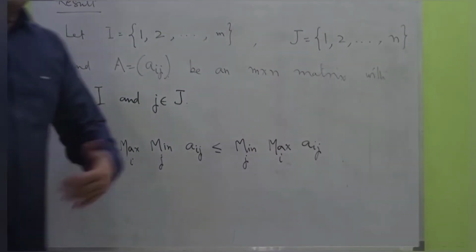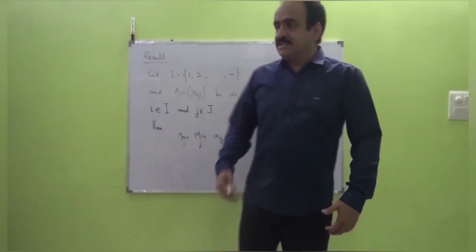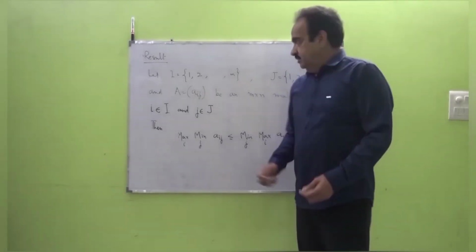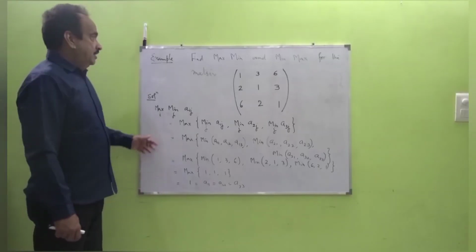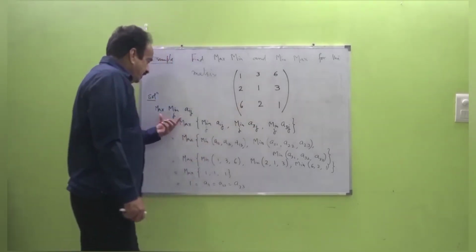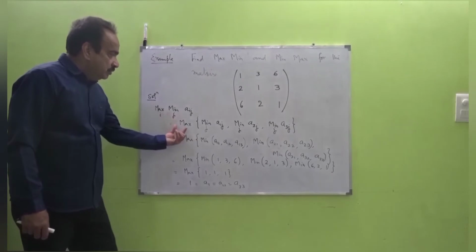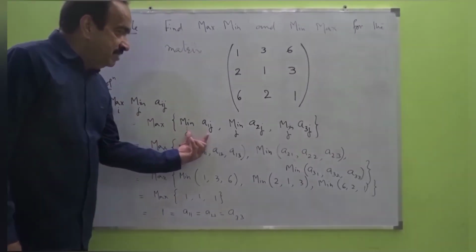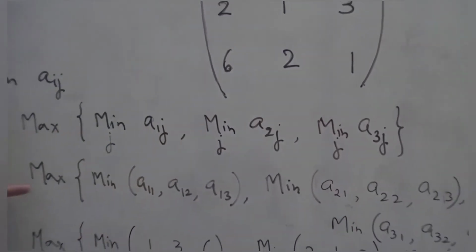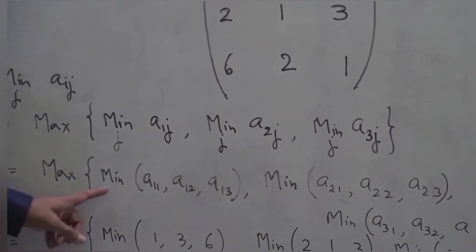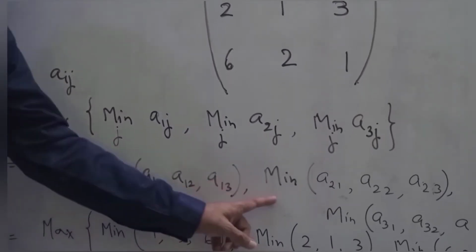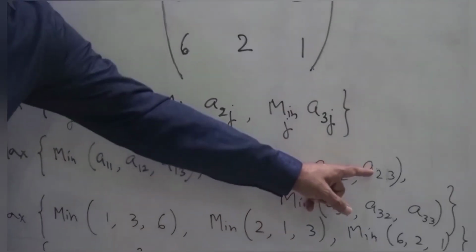Before proceeding further to the rectangular games, let's compute max min and min max for some matrices. Let's find max min and min max for this matrix. What exactly is max min? It is equal to the max of min A1j, min A2j, min A3j. That is the max of min of A11, A12, A13, min of A21, A22, A23, and so on.